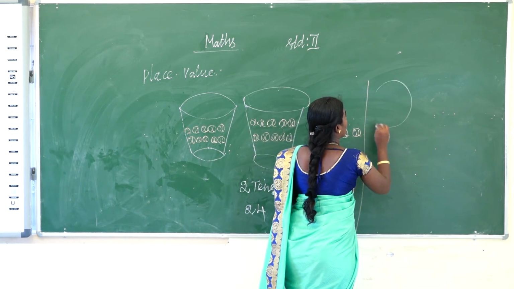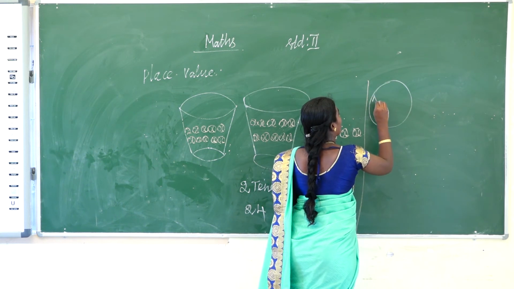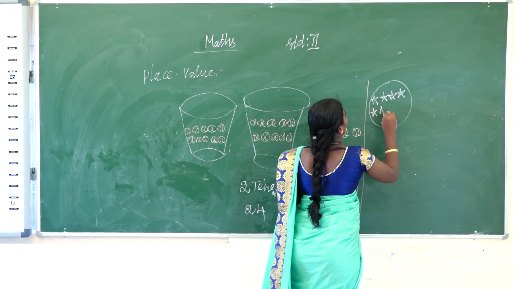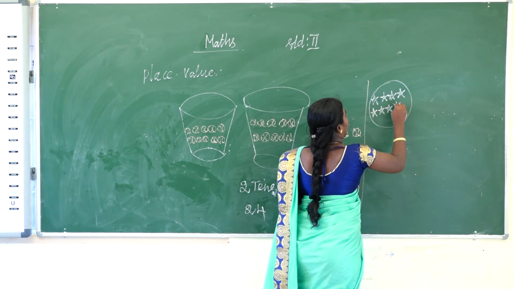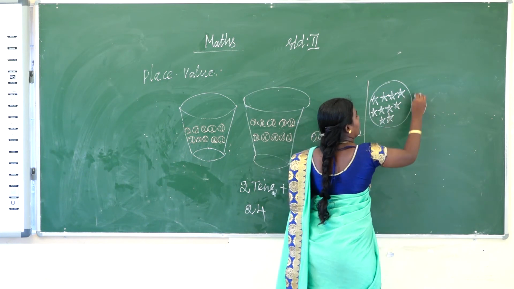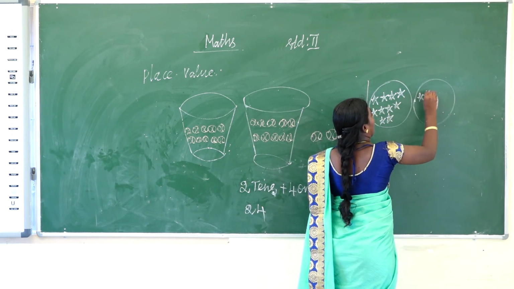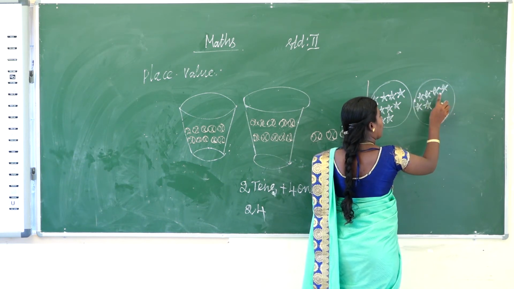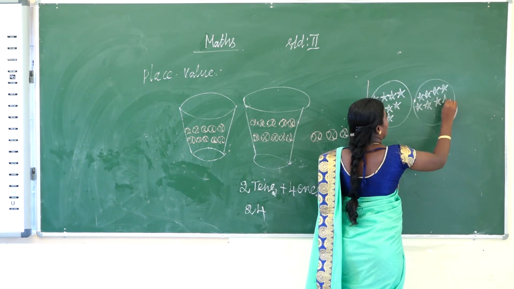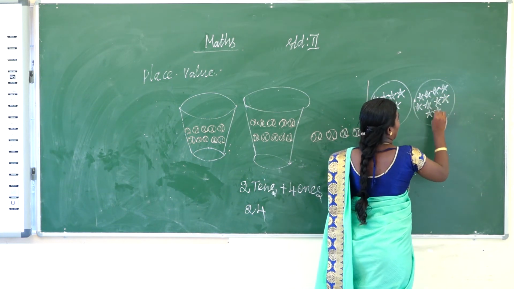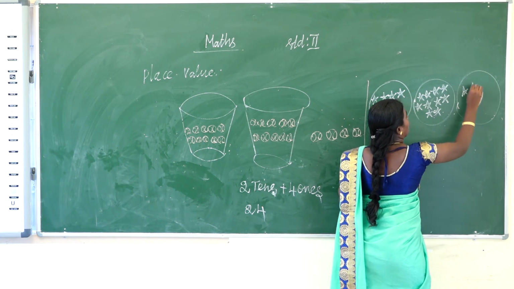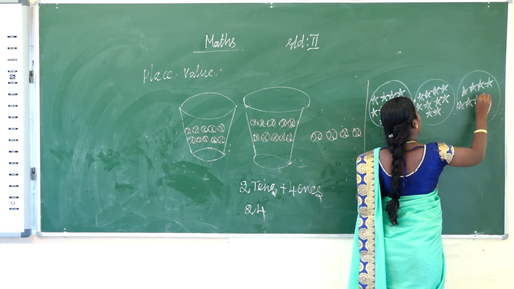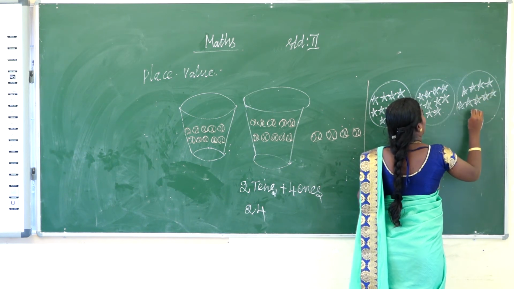So one circle is there. Here you count and write. 4, 5, 6, 7, 8, 9, 10. 1, 2, 3, 4, 5, 6, 7, 8, 9, 10.